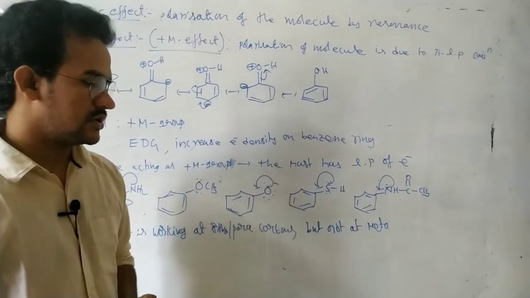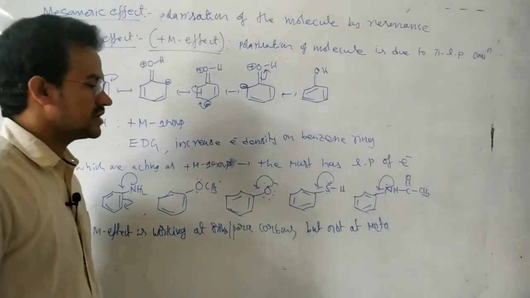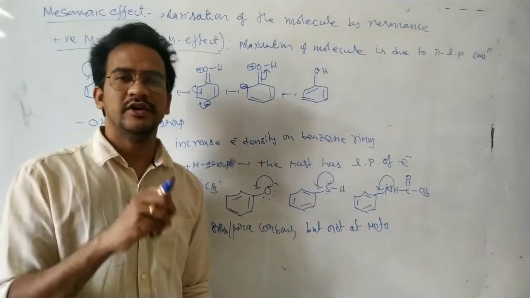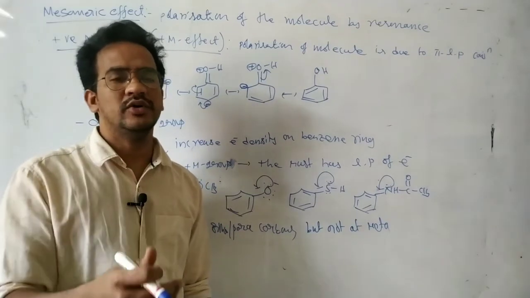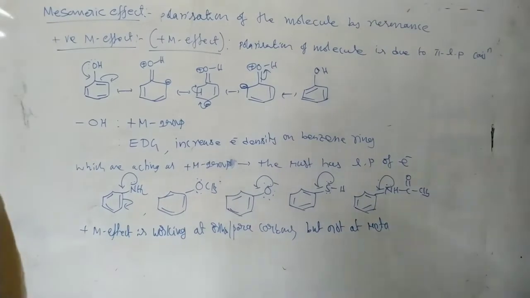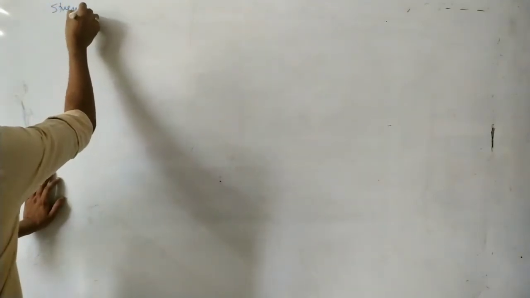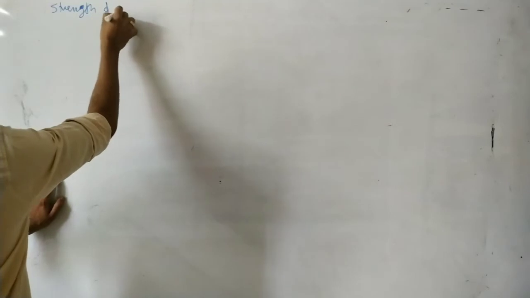Now next, what is the strength of these plus M groups? That means here these plus M groups are the electron donating groups. So which is a strong donating group, which is a weak donating group? Let us discuss. Okay, first write down. So strength of plus M groups.